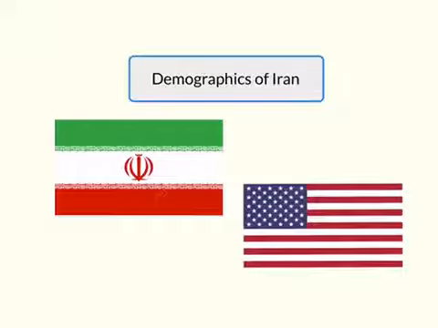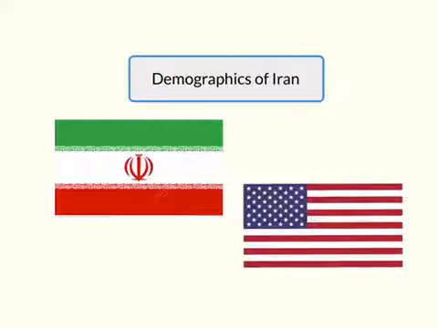The only reason that the U.S.'s rate of growth is anywhere near Iran's is because their net migration rate is much higher than Iran's, and Iran's is actually negative because many people are leaving the country due to the turmoil on the eastern side of the country that we will talk about later.